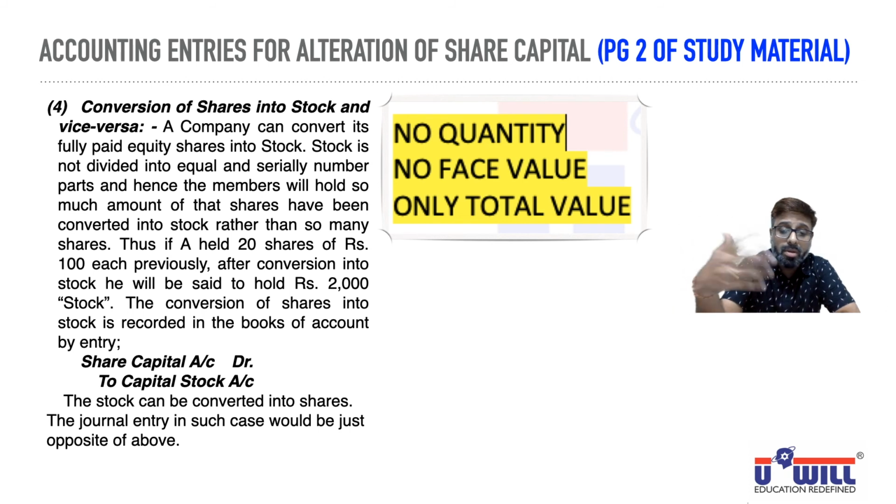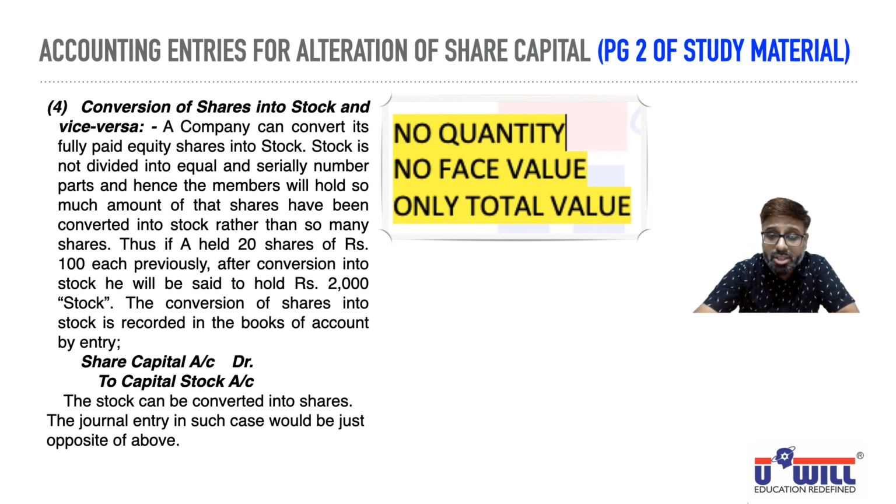Any other face value shares you can convert into. The journal entry in such case would be just opposite of above. You'll reverse it. If you reconvert the stock into shares, then the entry will become capital stock account debit to share capital account. So capital stock you'll close and debit, and again you are converting it into shares. So share capital you'll credit and bring it in the books of accounts.